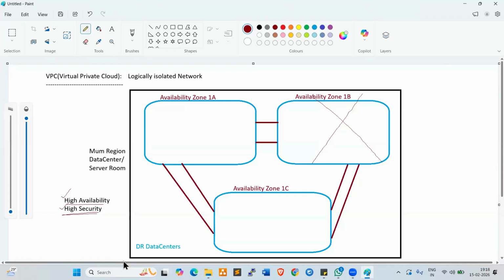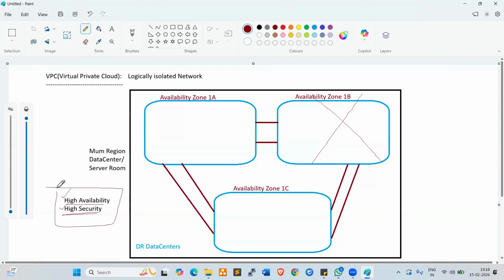Bank information, customer accounts, loans, home loans, car loans, so many types, everything is hosted in the cloud data centers. If they are unable to provide security for the data, what will happen? Definitely that will impact the customer's business, right? That is why every cloud platform tries to give the best security and best availability. These two are very, very important.